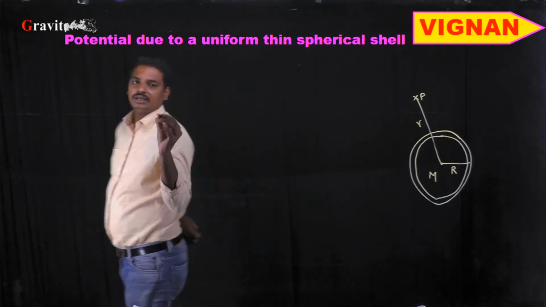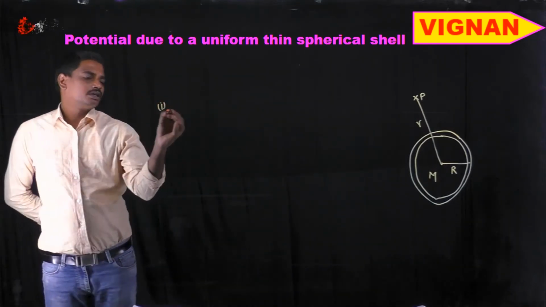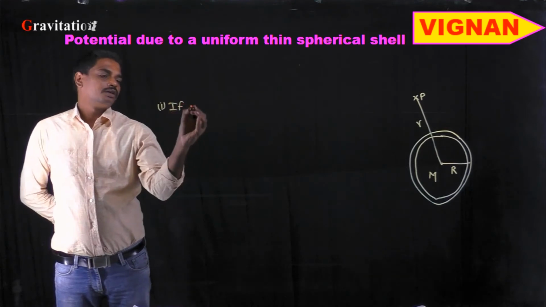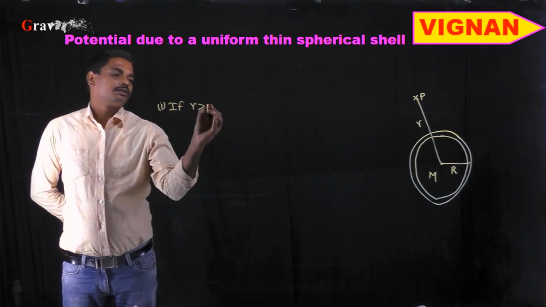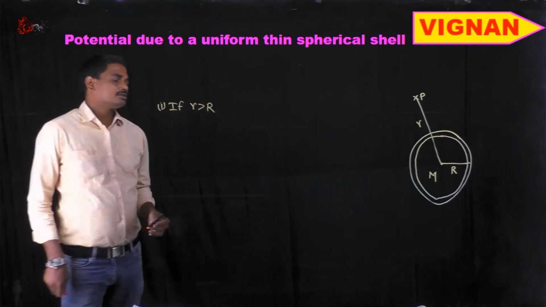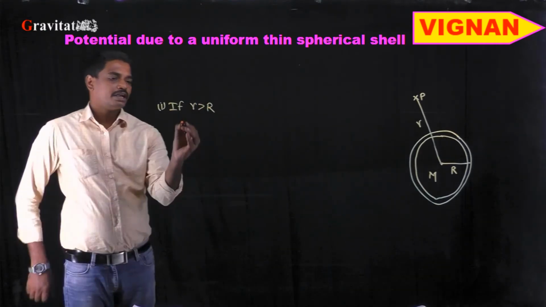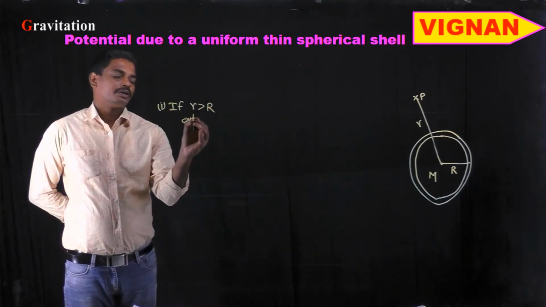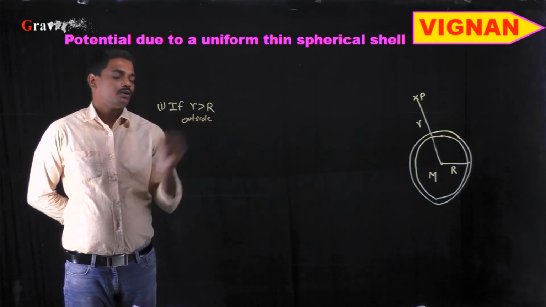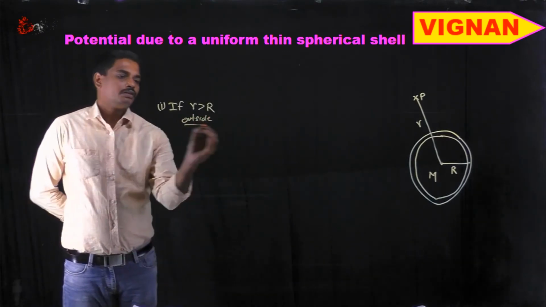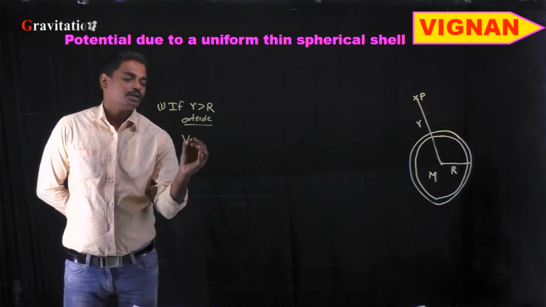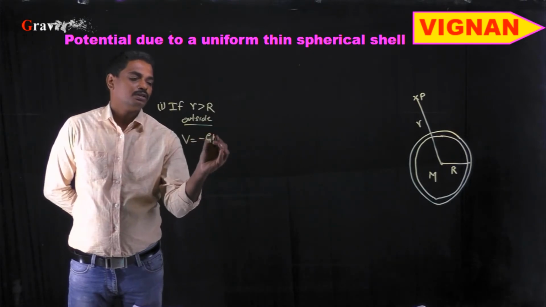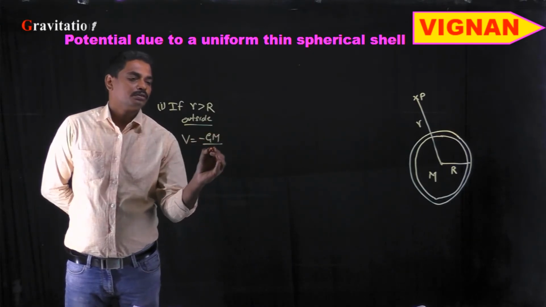So let us see the first one, that is, if this r is greater than capital R, that means the point P is outside the hollow sphere. If it is outside the hollow sphere, the potential V is nothing but minus GM by small r.